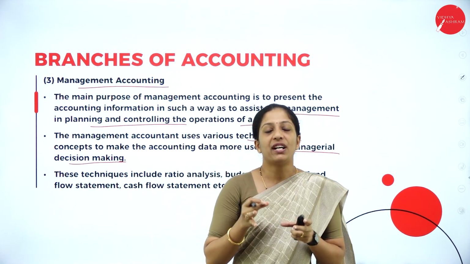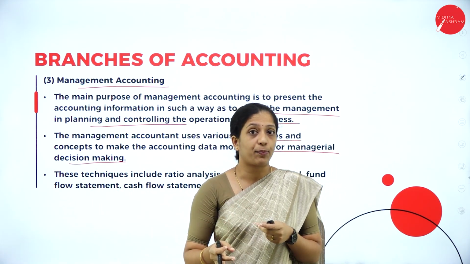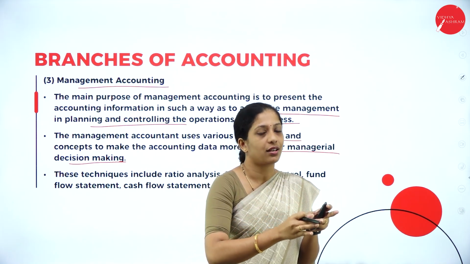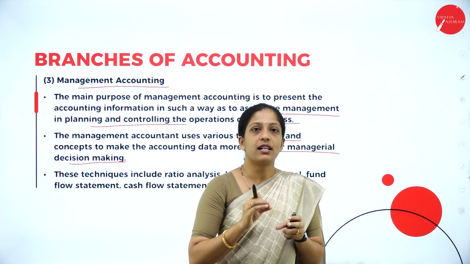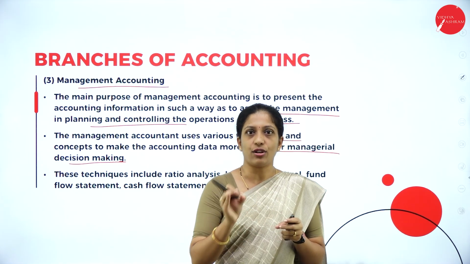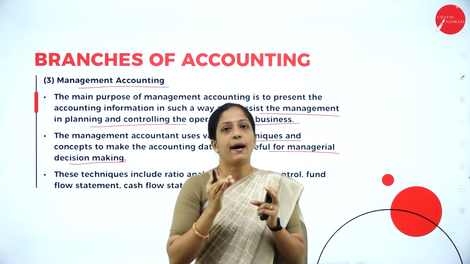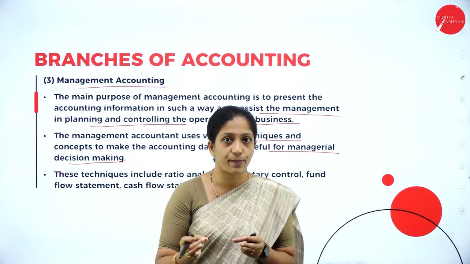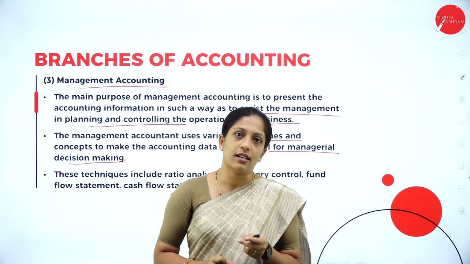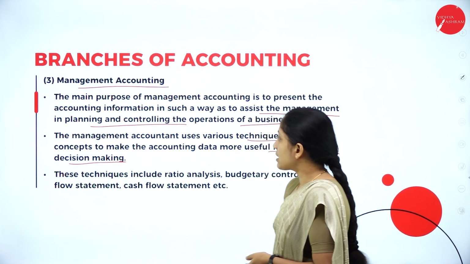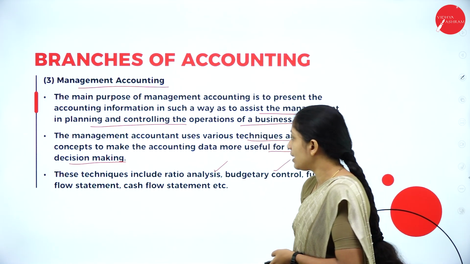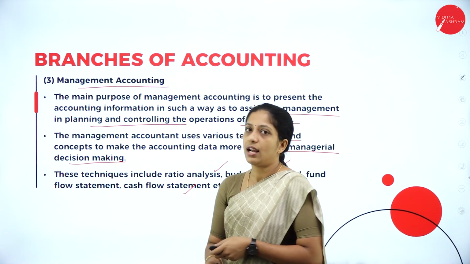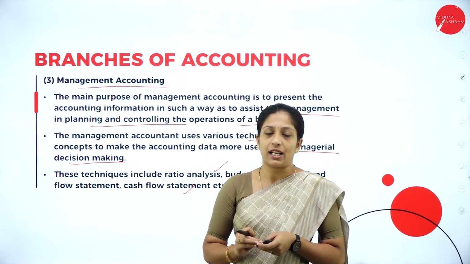Being a management, they have to take a proper decision, and that decision depends upon the accounting results. Whatever accounting results are communicated inside the organization, based on that a proper management decision has to be taken so that the business can earn maximum profit. These techniques include ratio analysis, budgetary control, fund flow statement, cash flow statement, etc. So this comes under management accounting.